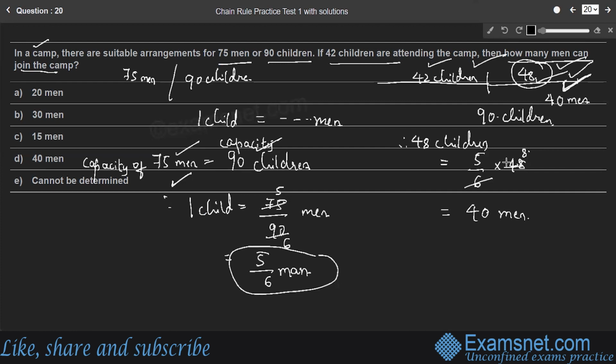Therefore, how many men can join the camp? 40 men can join the camp so that there are suitable arrangements for them, right? Therefore, option D is the right answer.